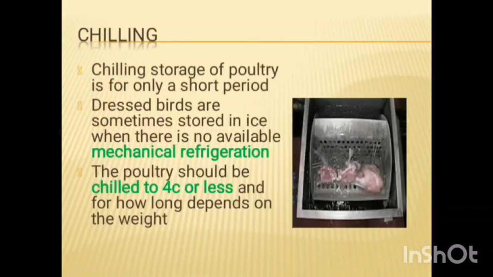Fourth one, chilling. Chilling is the storage of poultry for a short period. Dressed birds are sometimes stored in ice when there is no mechanical refrigeration available. The poultry should be chilled at less than 4 degrees Celsius, and the duration depends on the weight.